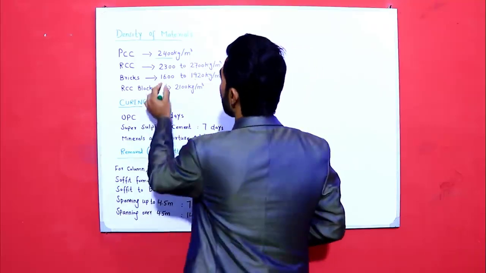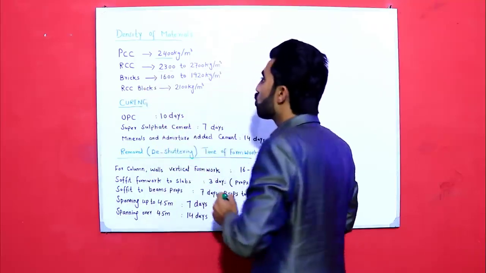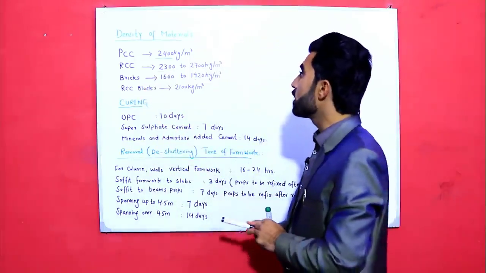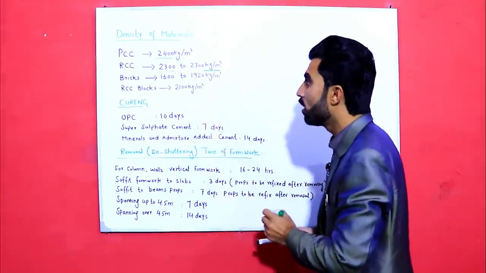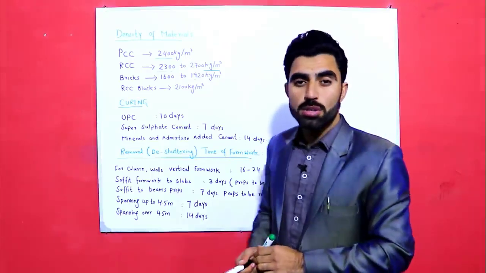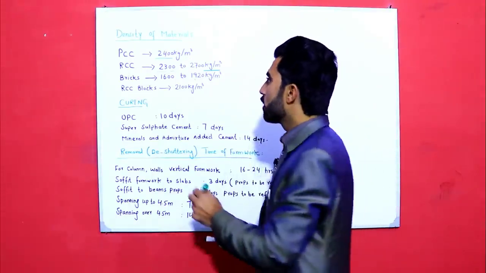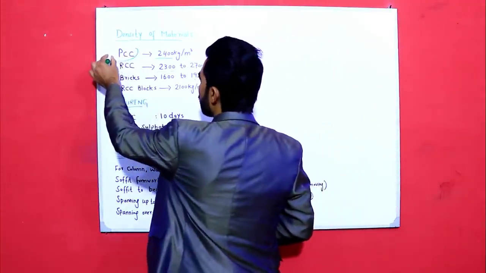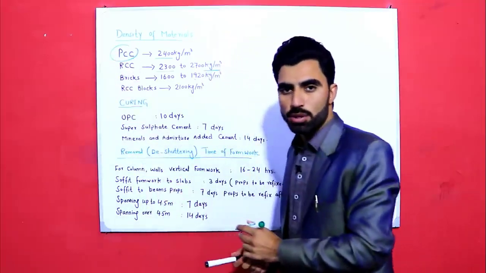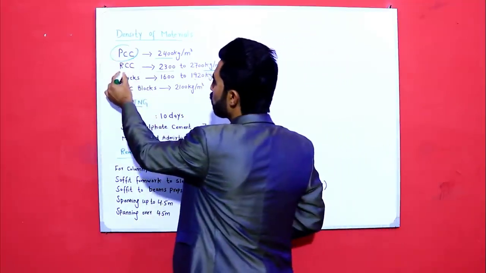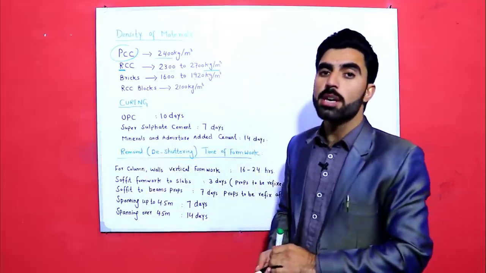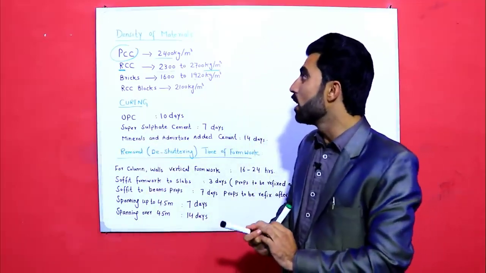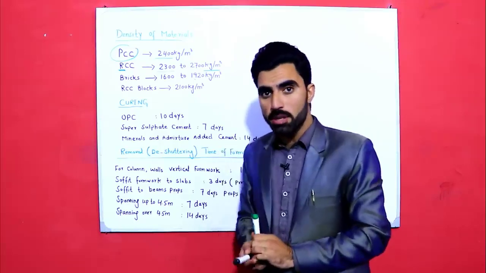Guys, for RCC, that is 2300 to 2700 kg per meter cube. This is the density of RCC, reinforced cement concrete. PCC is without steel, and in RCC we use steel, so therefore it's called RCC. PCC density is 2400 kg per meter cube.